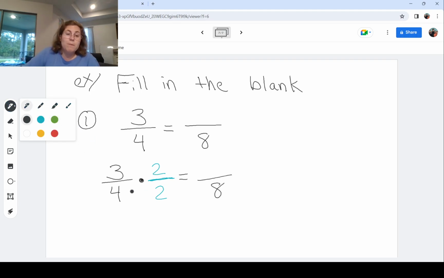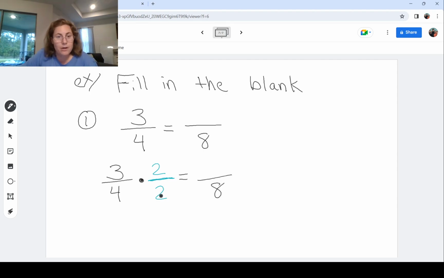And when we multiply fractions, we multiply just straight across. It's like the most beautiful thing. It's the commutative law in fractions. When we're multiplying, order doesn't matter. And we go straight across. Numerator times numerator, denominator times denominator. So we have 3 times 2 gets us 6. 4 times 2 gets us 8. So filling in the blank here, our answer would be 6.